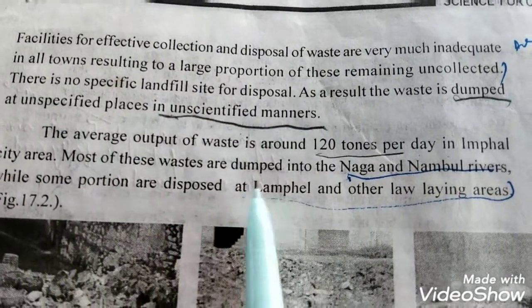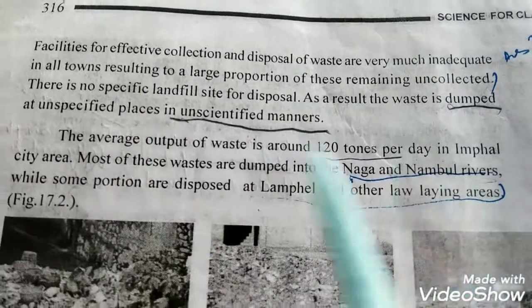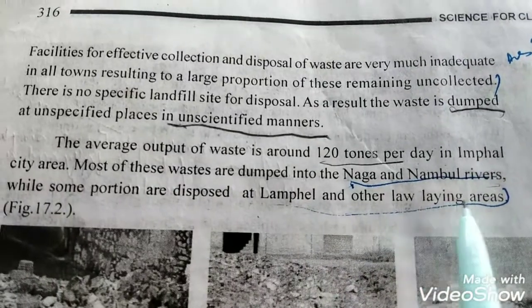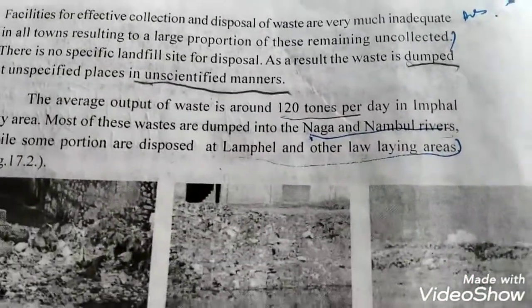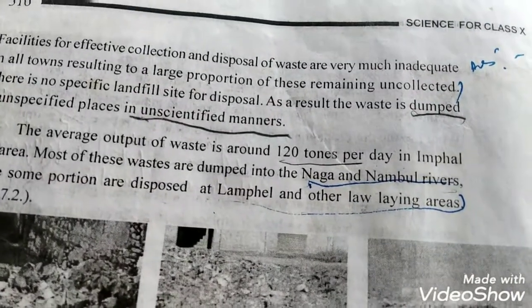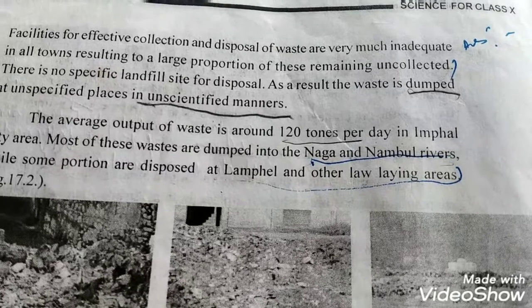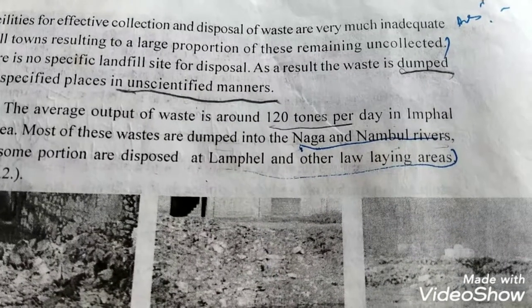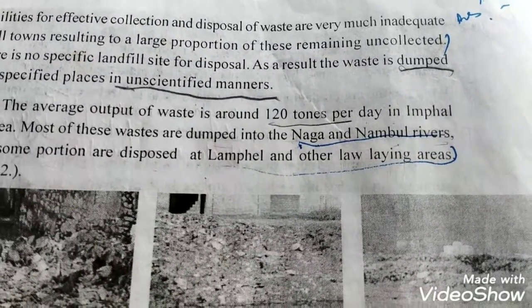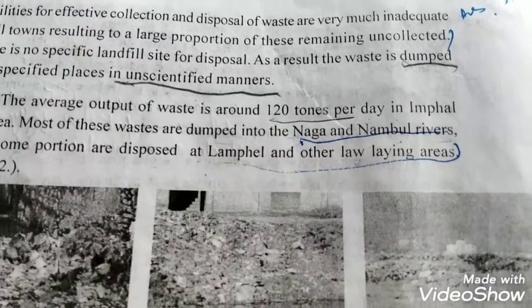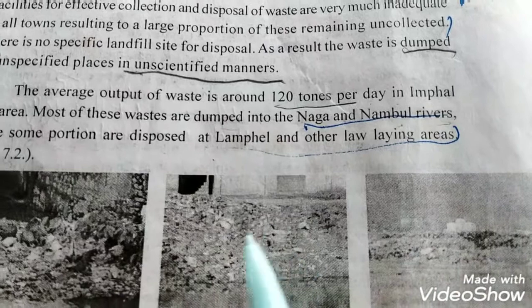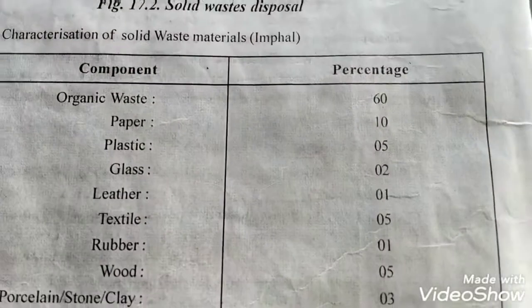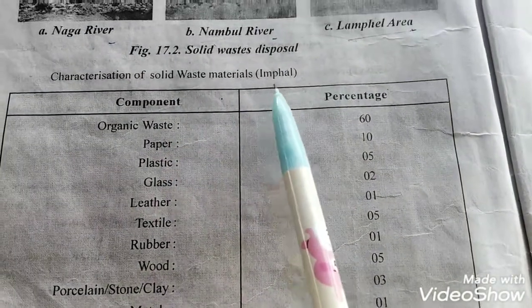Most of this waste material is dumped into the Naga and the Nambul River, while some portion is disposed at the landfill and other low-lying areas. We know that in Imphal, since there is no proper land site for waste material, people started dumping the waste material into the Naga River and the Nambul. If we see the Naga River, the color of the river is black due to the disposal of different waste materials. Sometimes it is also dumped at the Nambul River and at the landfill area.